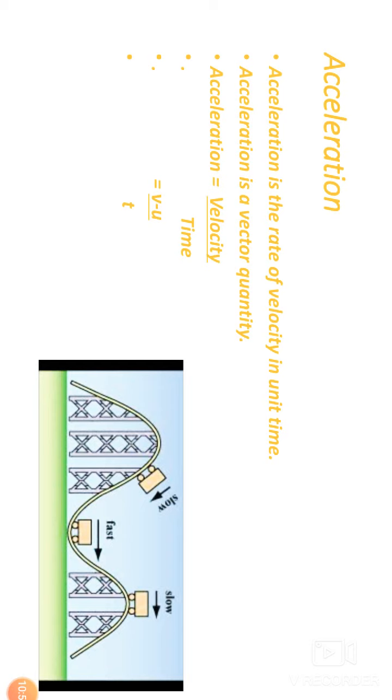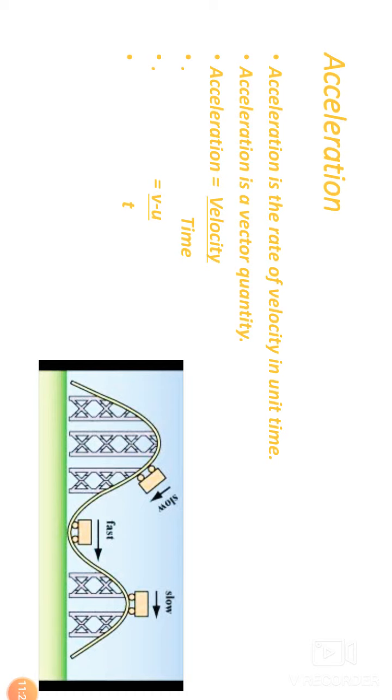Here I have given an example of a trolley. The box upon the trolley goes from above to down. At that time it is on the floor, but as it goes down, its speed increases and it becomes fast. And again it goes up, it becomes slow again. And again when it goes down, it becomes fast. So what is happening?